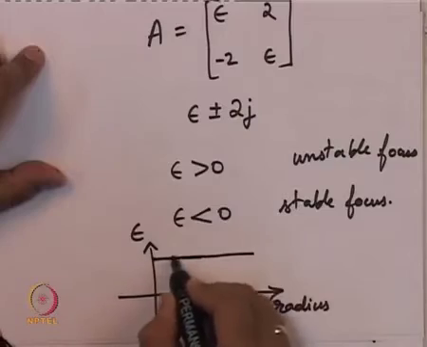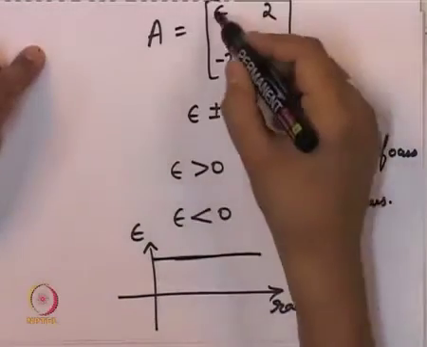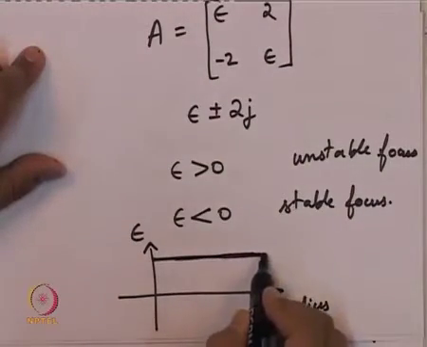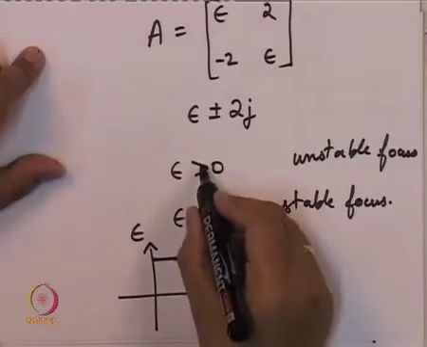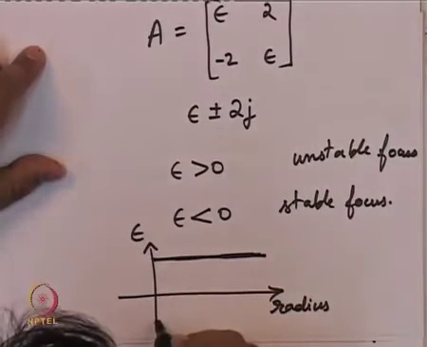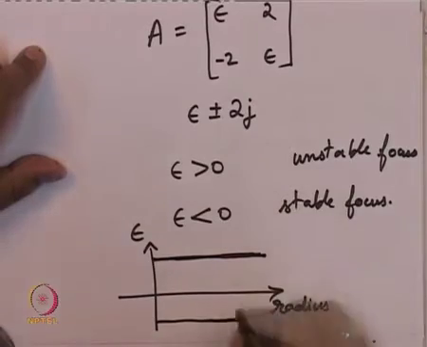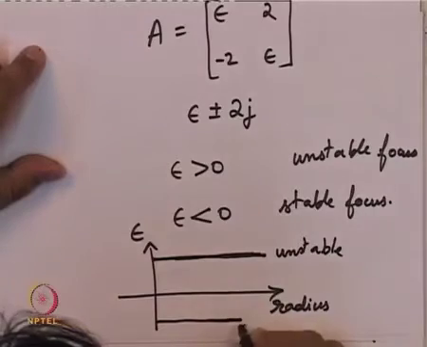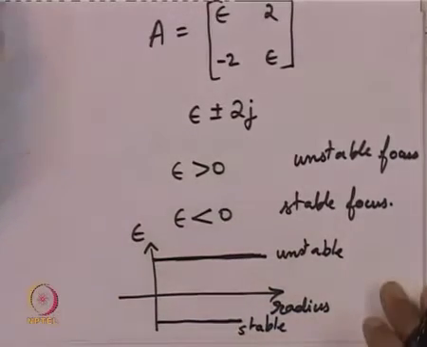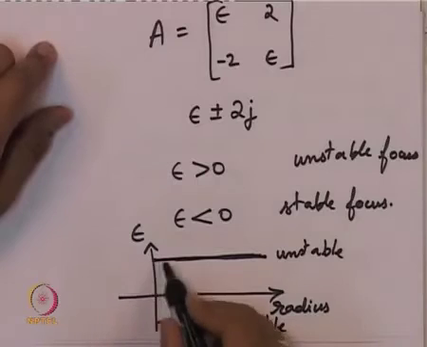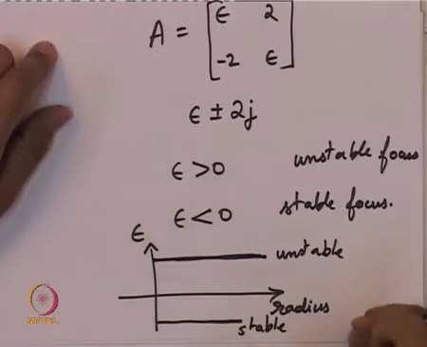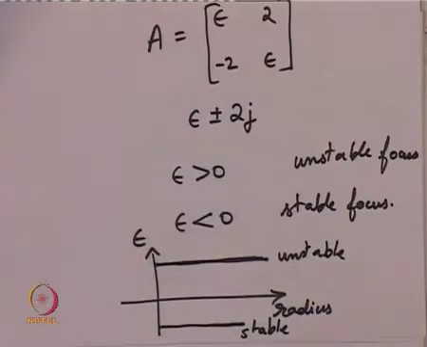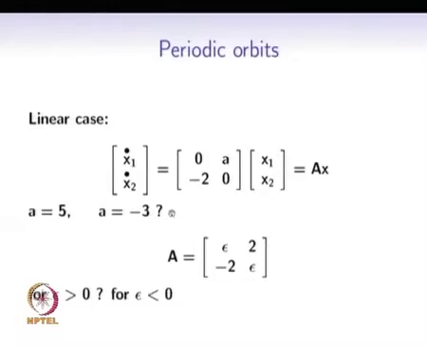If epsilon is some positive quantity, and epsilon itself is not dependent on x1, x2, so it is just the same positive number, then positive means unstable focus, and if it is some fixed negative number, then it is a stable focus. So how about modifying this epsilon as a function of radius so that we have trajectories that converge to a periodic orbit? This is what we will see in detail.